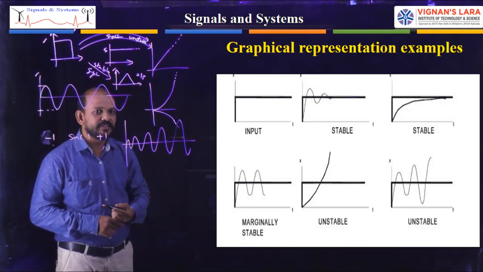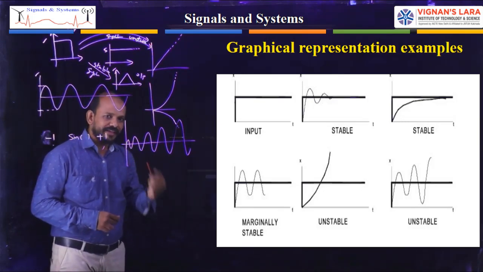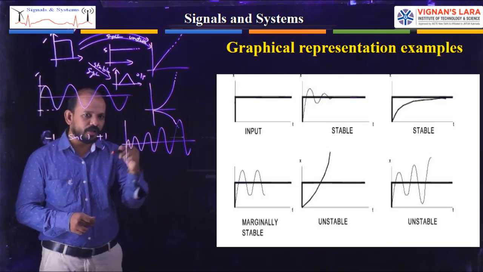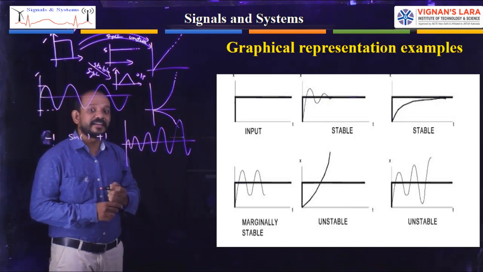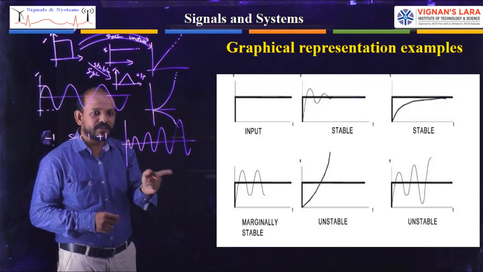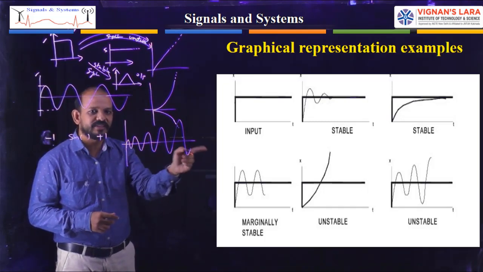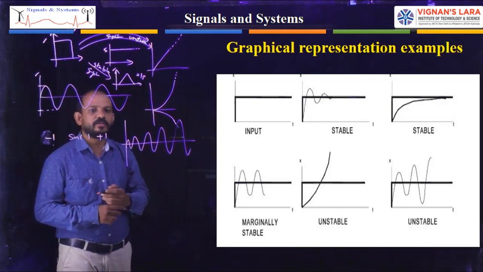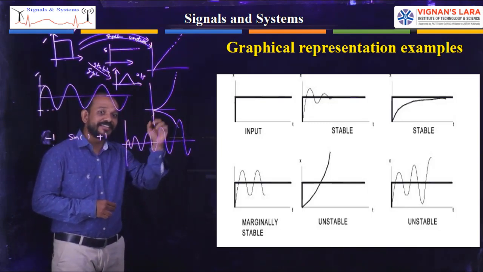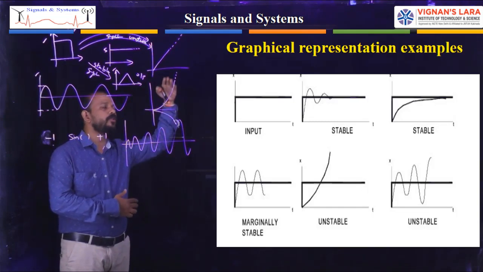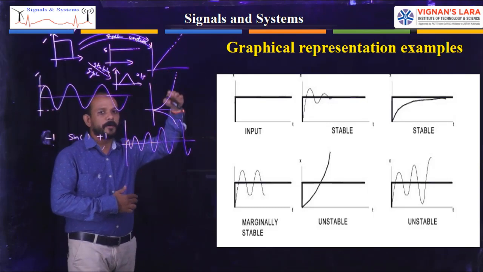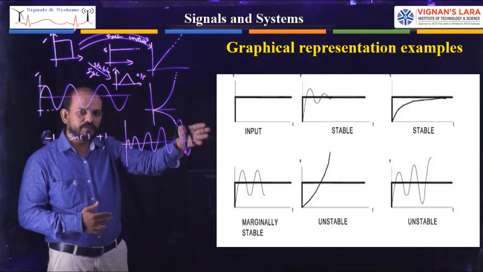And see the fifth, that is in the second row, the second one. For the given input, the output is increasing exponentially, which is having an infinite value. So that is unstable. And the last one, see the last one. For the last one also, it is increasing, sinusoidally increasing. So it will go up to infinity as the time increases. As the x increases, it will go up to infinity. So that is also unstable.